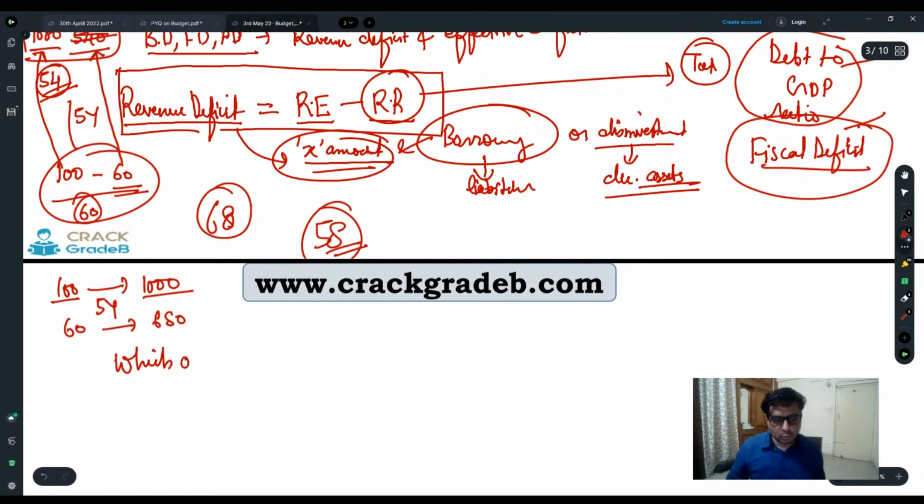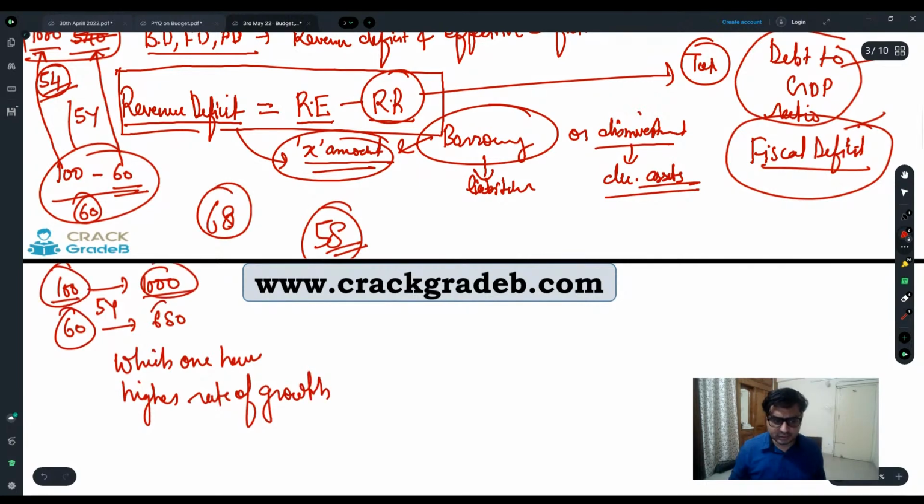Which one has the higher rate of growth? GDP increased from 100 to 1000, whereas taxable income rose from 60 to 680. Both increased.